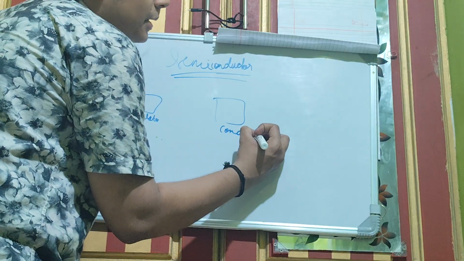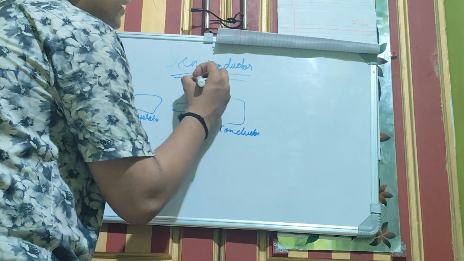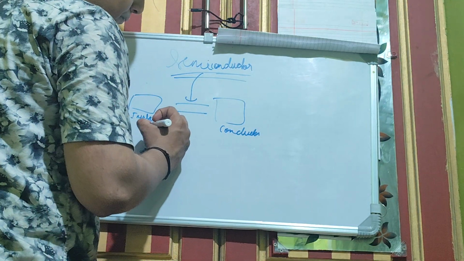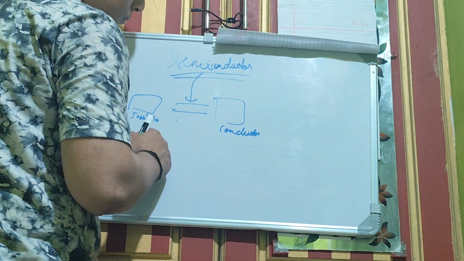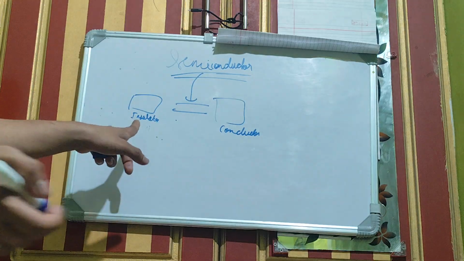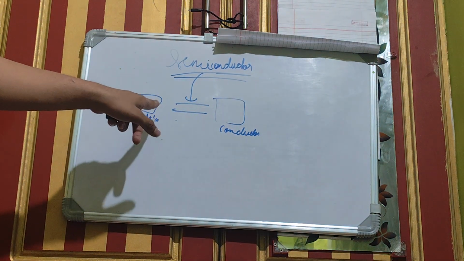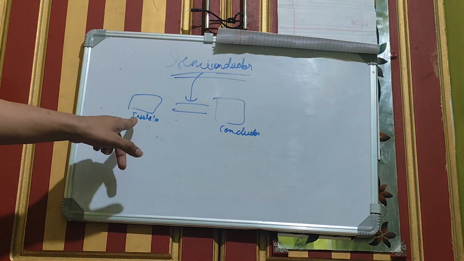Now where does semiconductor lie? They lie in between, because they are more conductive. That is, they allow more current to flow through them than that of the insulators.